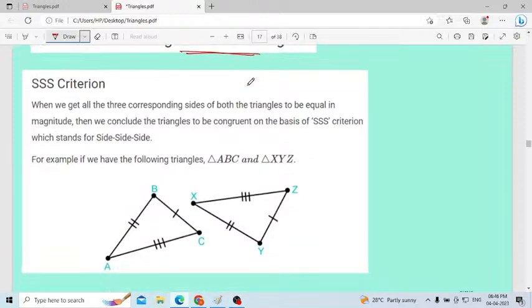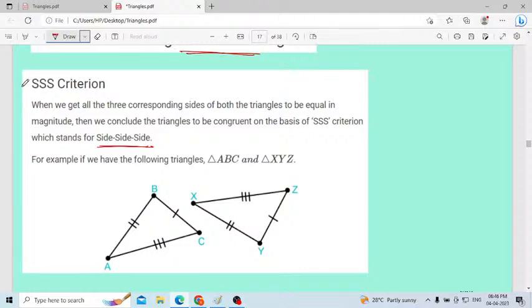Then SSS criteria. SSS means side. When we use the word congruence, it means same, otherwise similar triangle. When two triangles are there, in which case will we consider that the two triangles are identical or congruent? What is the condition? Simply we can't take two triangles and tell they are congruent to each other or similar to each other. No, we can't decide simply blindly. We have to follow some rule.